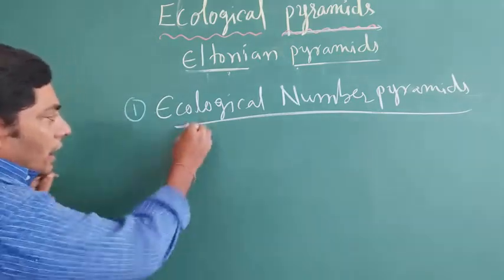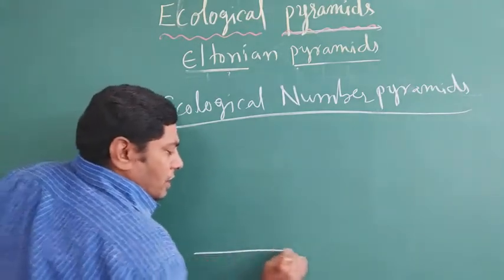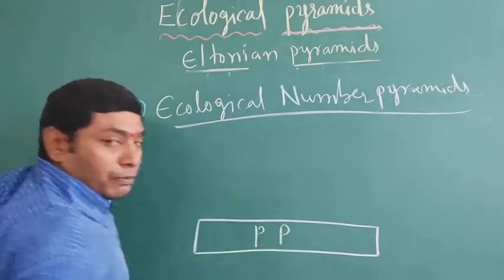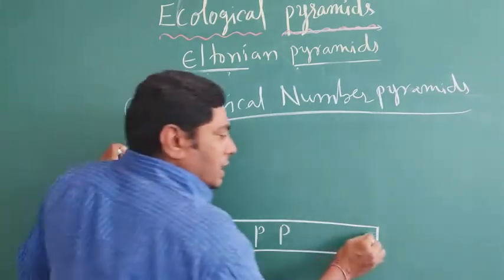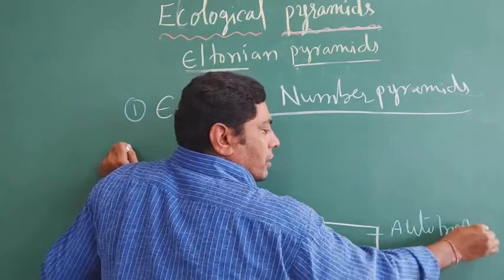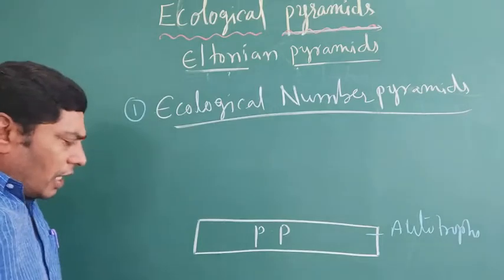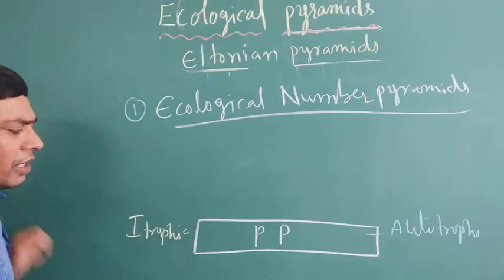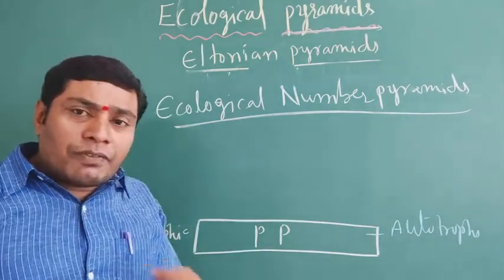If you observe the primary producers, the number is high. Primary producers means the first trophic level. They are autotrophs. Other organisms depend on the primary producers for feeding.